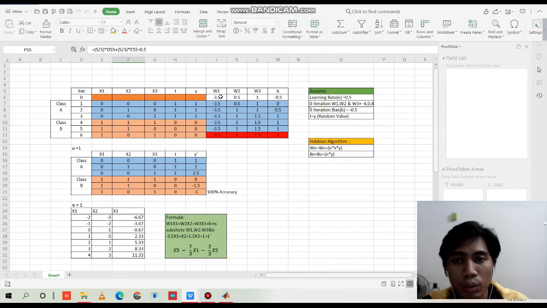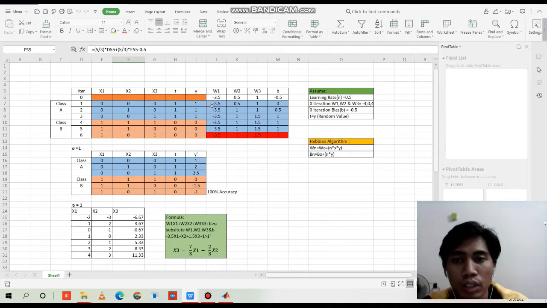For this, we will assume W1 equal to negative 3.5, W2 equal to 0.5, W3 equal to 1, and the bias we assume is negative 0.5. We also assume the learning rate is 0.5.